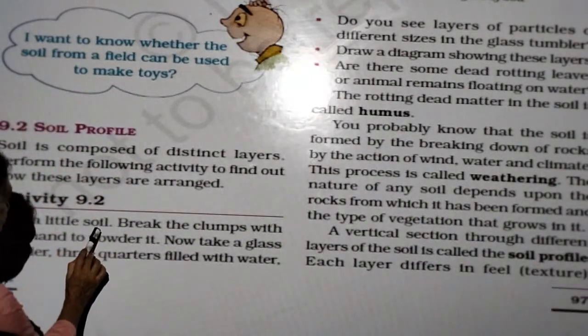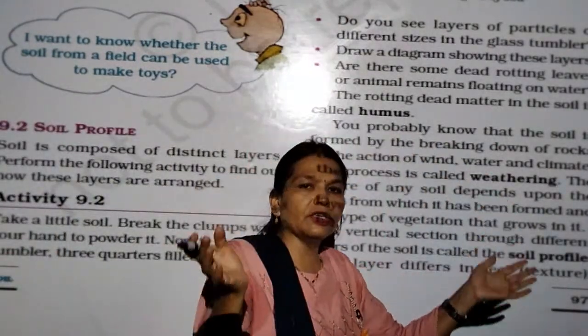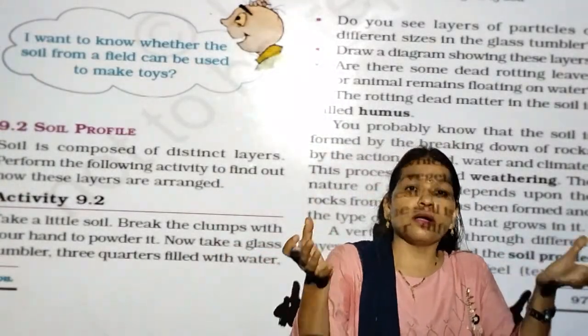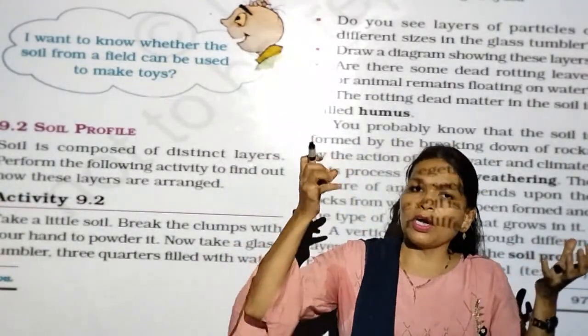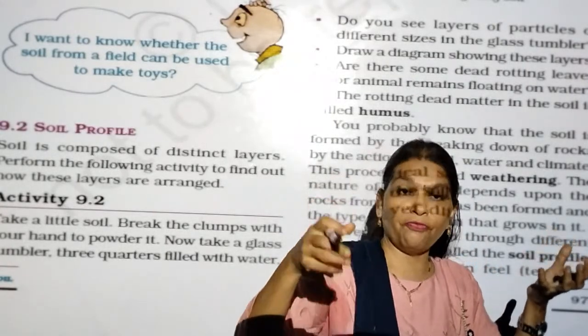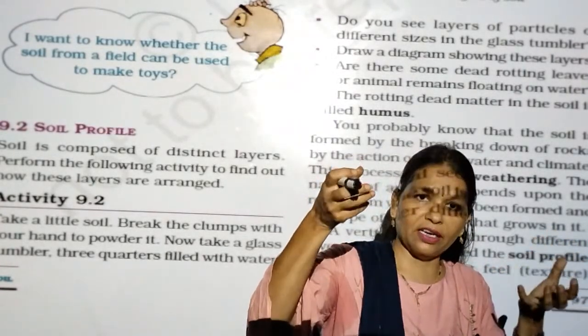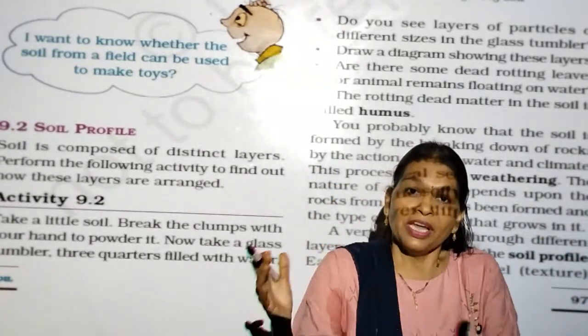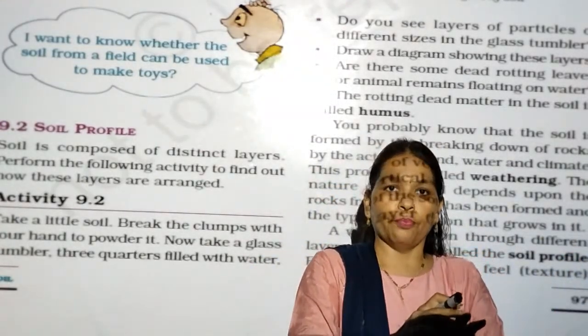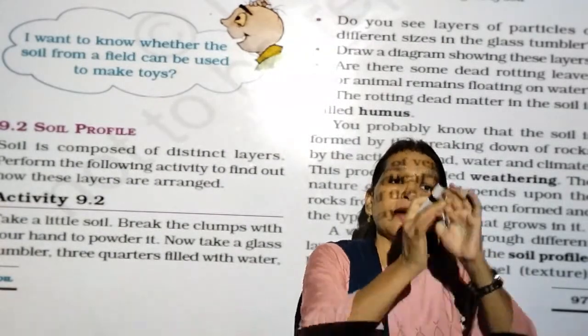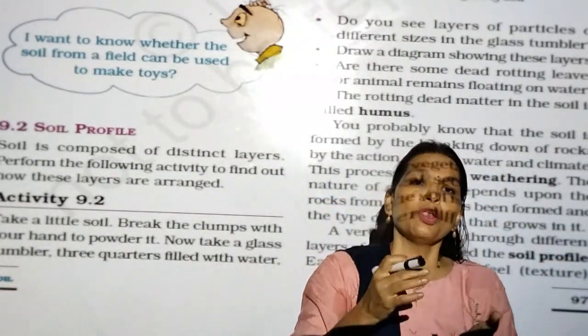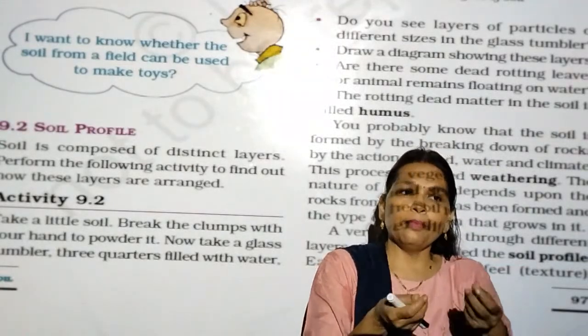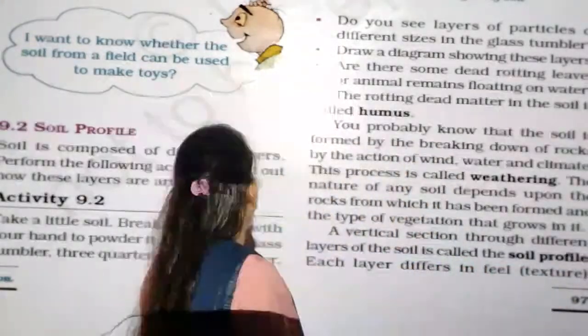Now take a little soil and break the clumps with your hands. We have to see big soil clumps. And where will you get those clumps? From the field. The soil particles form big clumps, because when the soil dries up, it converts into clumps. You take that clump and mash it with your hands.